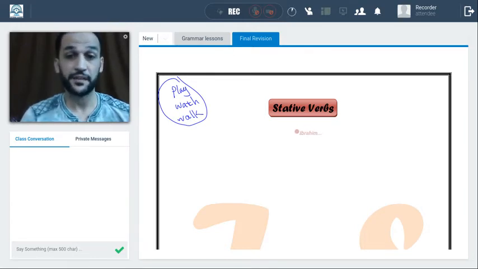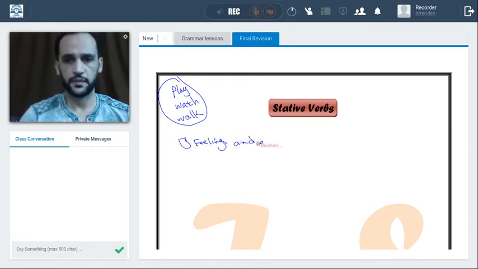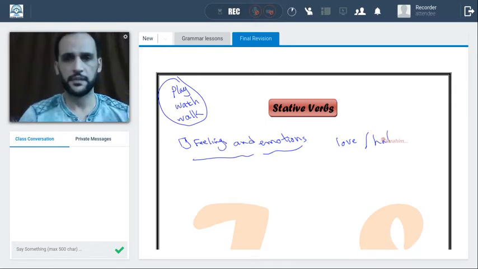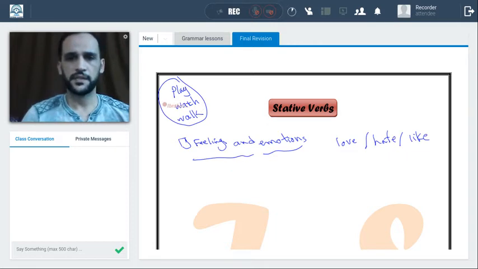And I can classify these verbs into the following. Number one, feelings and emotions. Okay, such as love, hate, like. Look at this sentence.